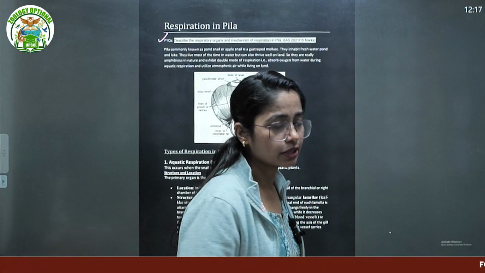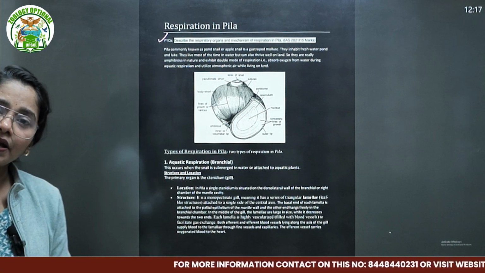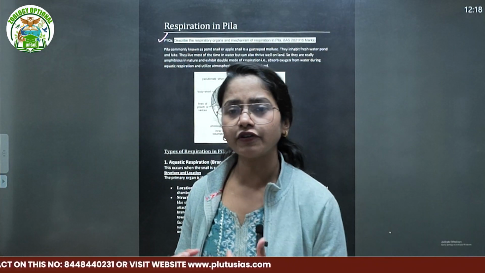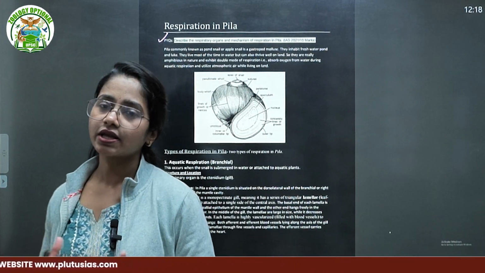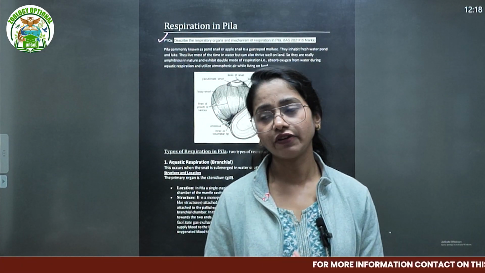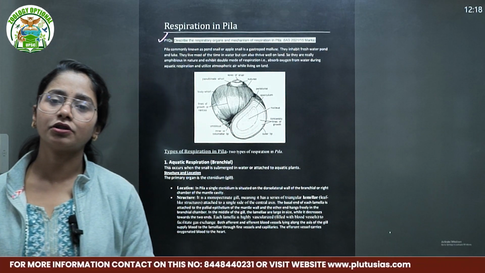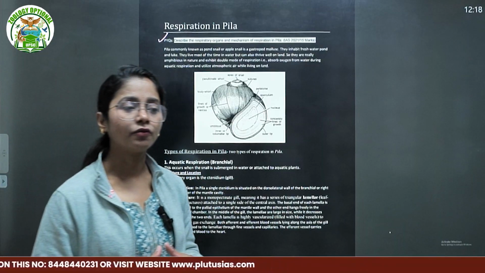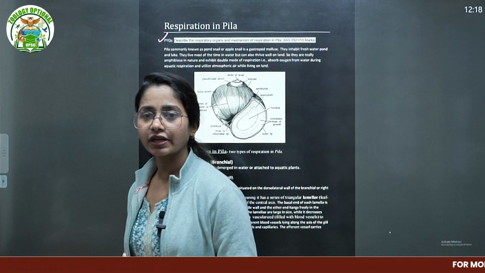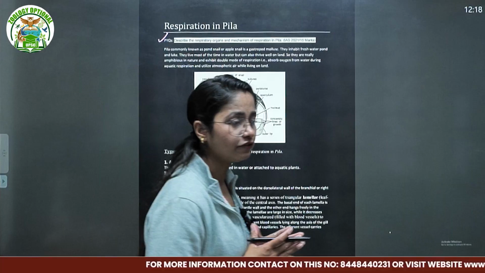Overall, except for the torsion and detorsion process and the general characteristics and classification of Mollusca, respiration in molluscs is one of the very important processes. A little introduction: Mollusca is the second largest phylum after Arthropoda. Being the second largest phylum, its organisms have diverse habitats. What is the meaning of diverse habitat? They can live in both the aquatic and the terrestrial environment, and in aquatic, both marine and freshwater forms.